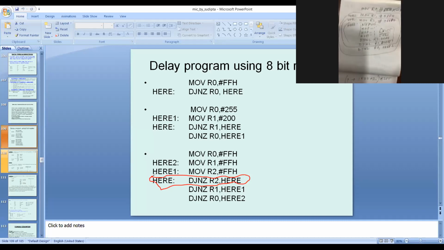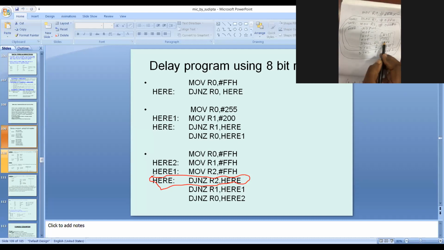Now what is the total machine cycle for this loop? 1530. If I compare, it is near about 3 times. So how has it increased 3 times? The time also increases 3 times. 36 into 3 means near about more than 100. 118 seconds will be the maximum for this program.